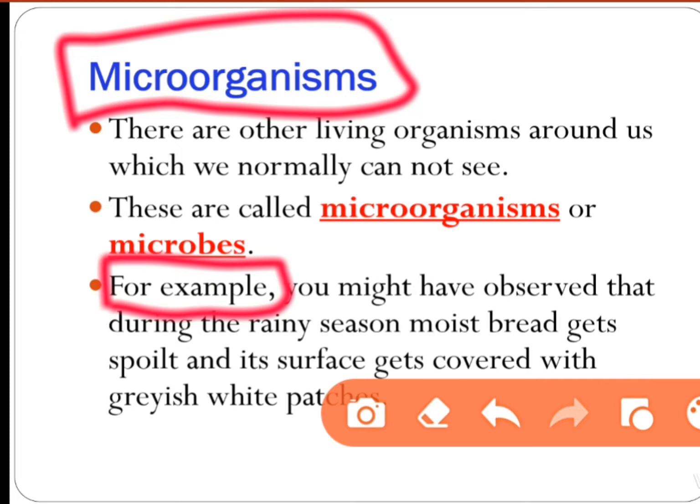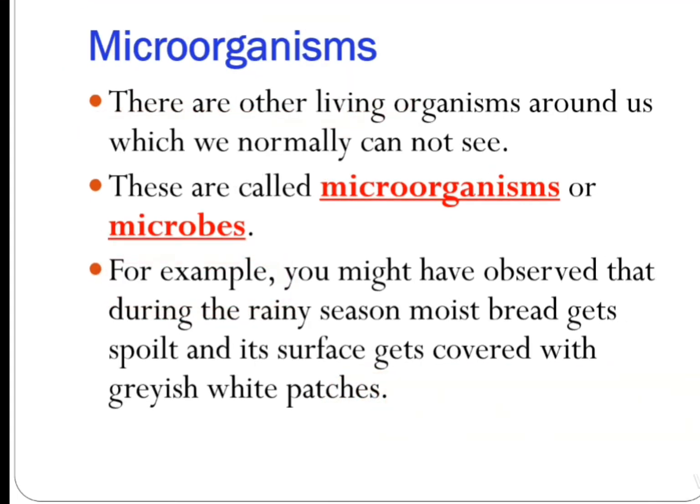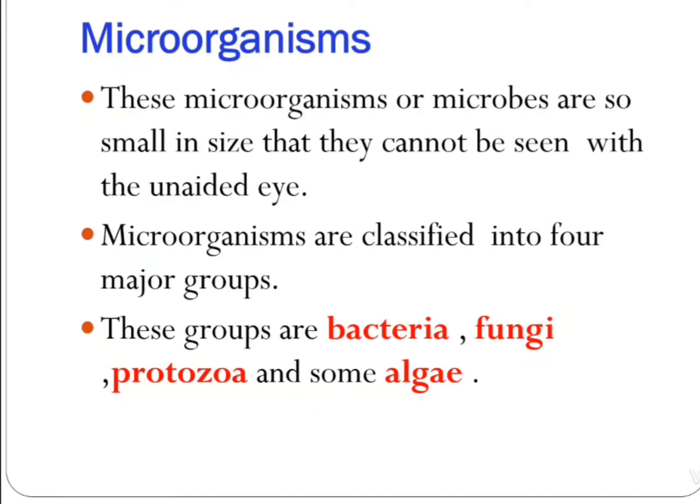Microorganisms live in waters, in soil, and on the skin and in the digestive tract of animals. Okay? These microorganisms are so small in size that they cannot be seen with the unaided eyes.